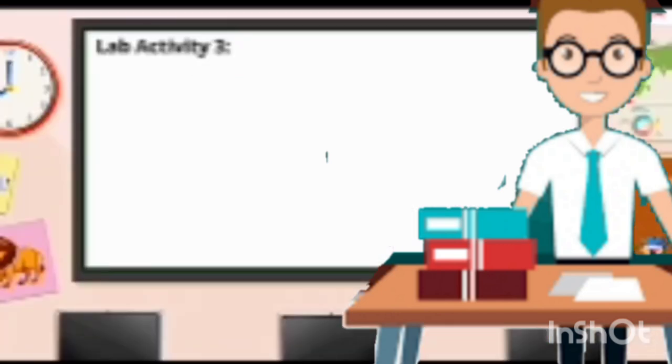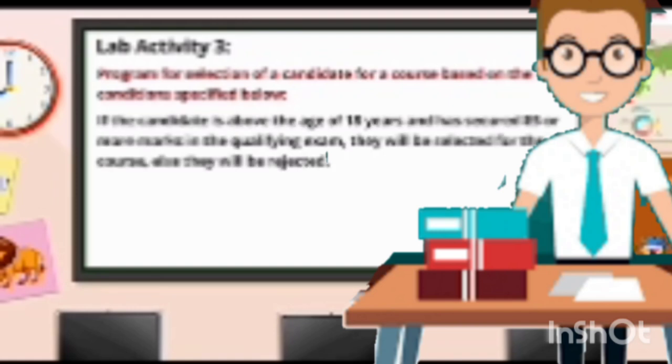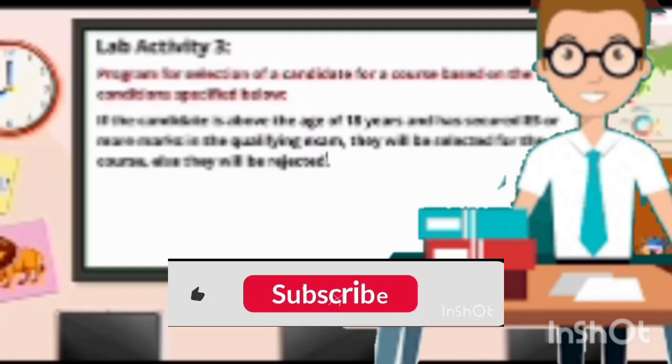Take a look at the view. Now lab activity 3. Program for selection of the candidate for a course based on the condition specified below. If the candidate is above the age of 18 and has secured 85 or more marks in a qualifying examination, they will be selected for the course, else they will be rejected.